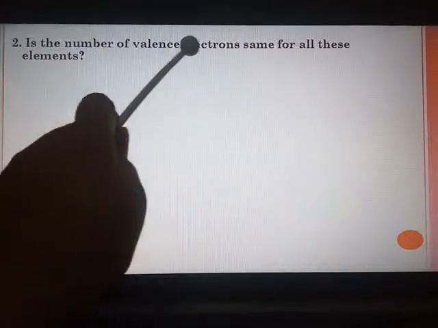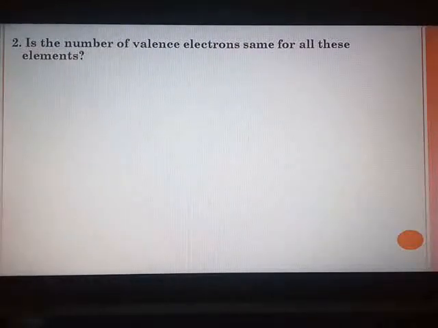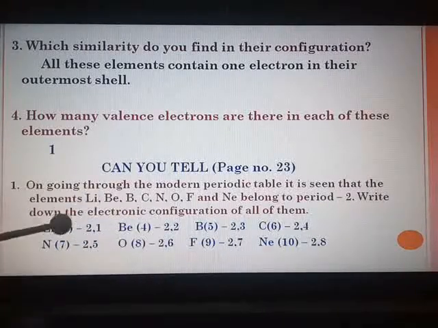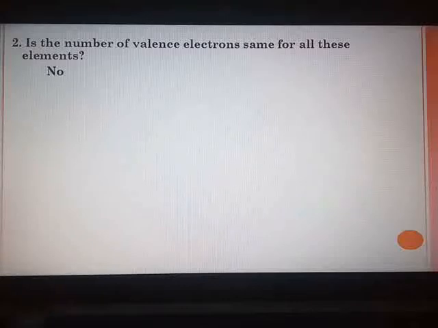Is the number of valence electrons the same for all these elements? If you see the number of valence electrons, they are not the same. Here you have 1, here you have 2. So the answer is, the number of valence electrons is not the same for all these elements.